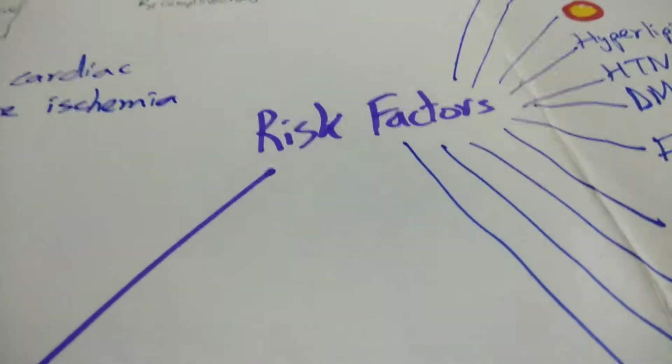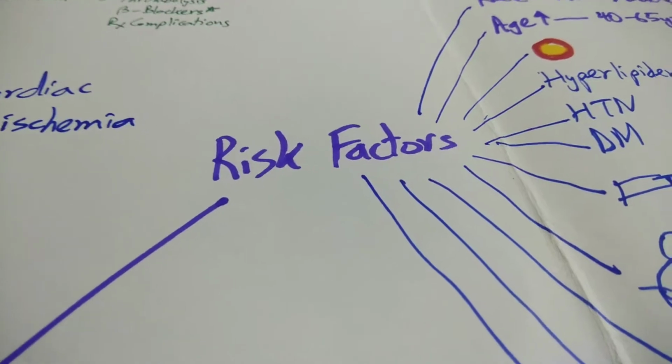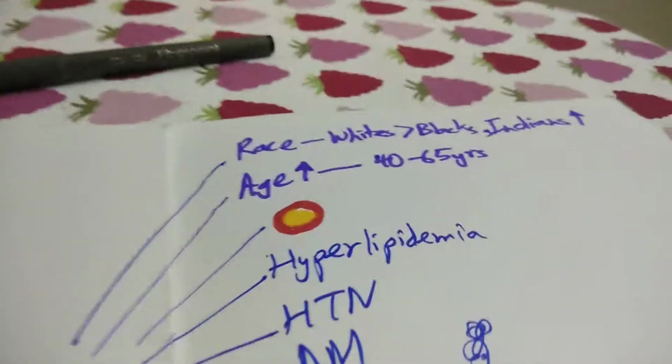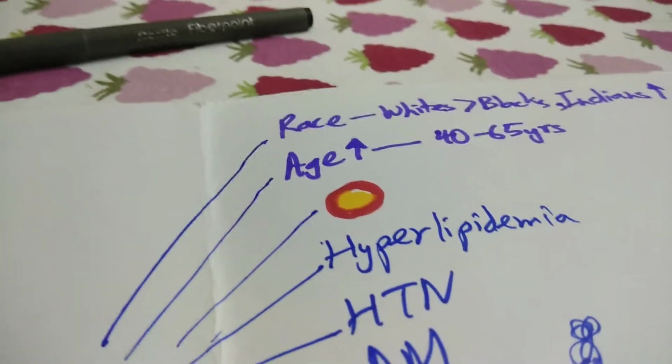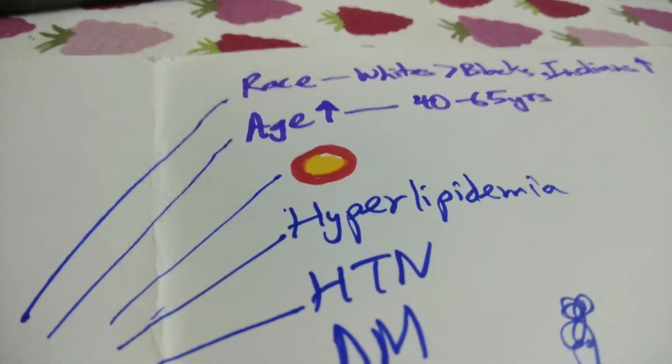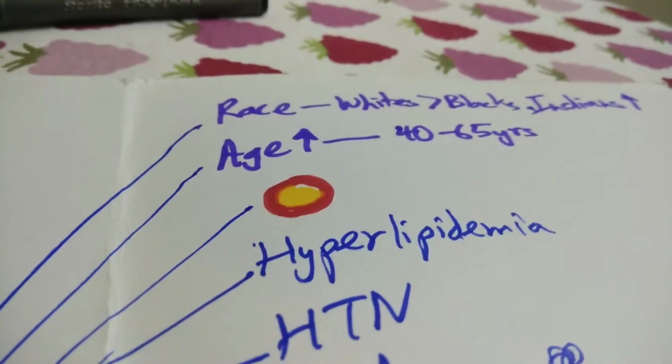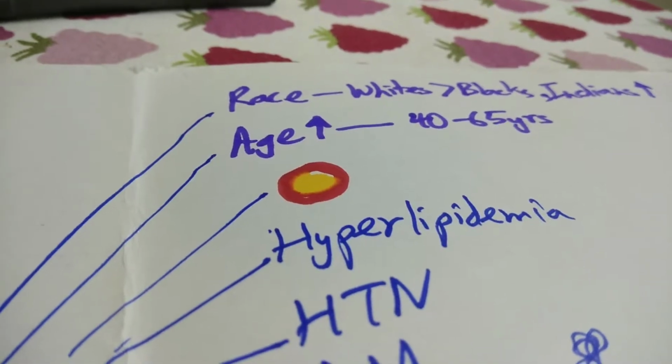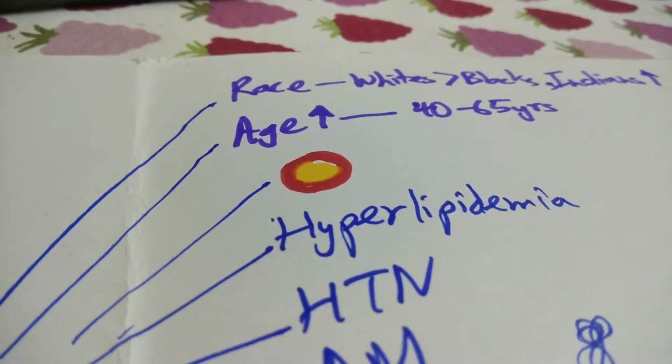What can precipitate a heart attack or myocardial infarction? Let's look at the non-modifiable risk factors, such as age and race. Age: the most common age group where you find myocardial infarction is 40 to 65 years.